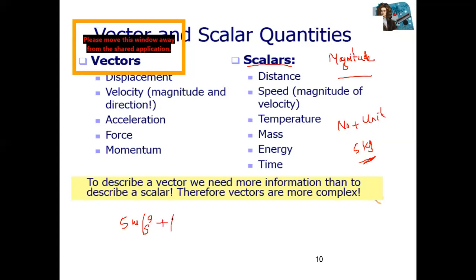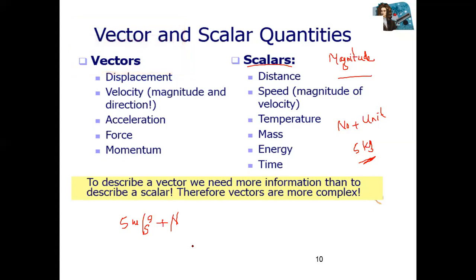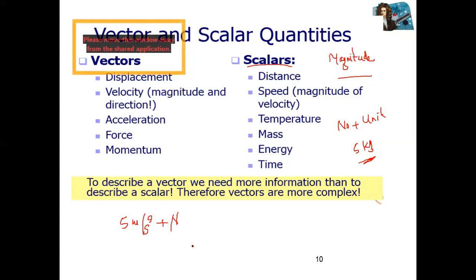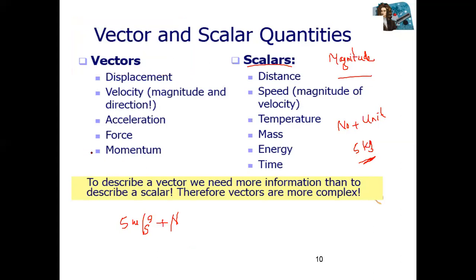For example, north, south, east, west. So for a vector, we need both things: magnitude plus direction. We cannot say, for example, velocity of 5 meter per second. We need to say velocity toward north, toward east, toward south, or toward west. We need direction as well.